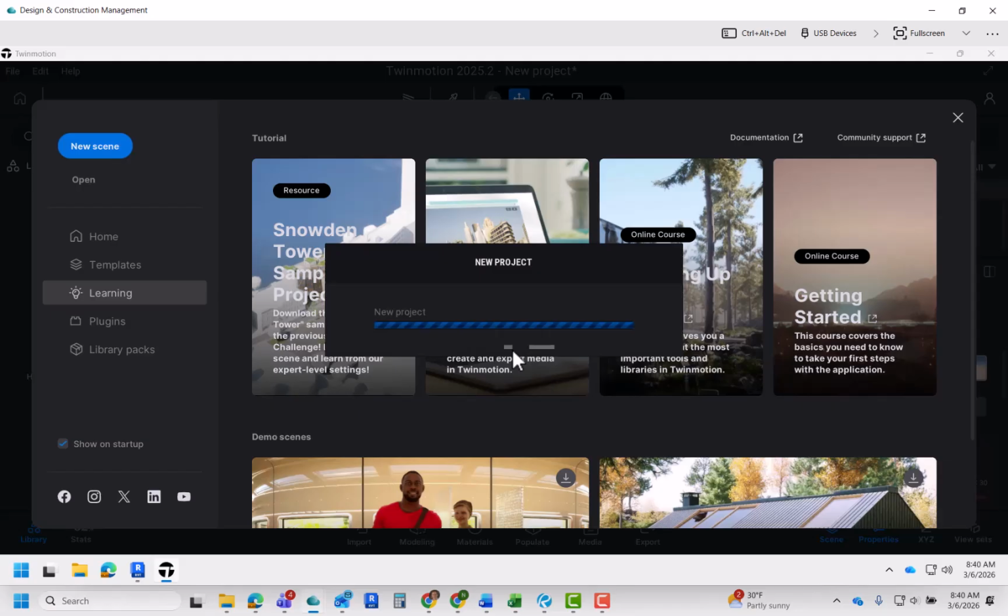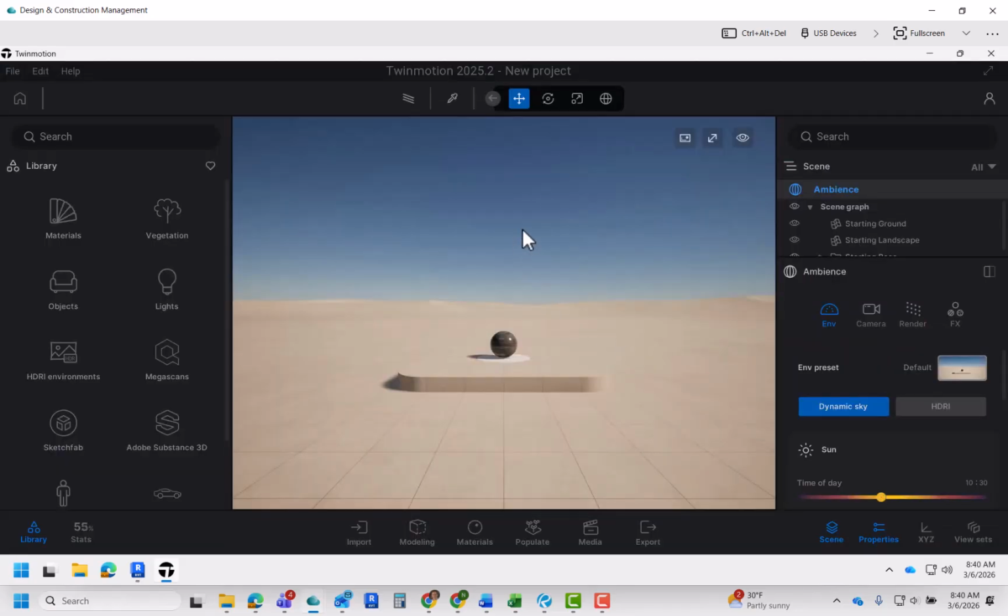And no, I don't want to save. I don't have anything to save yet. Okay, and this is what it looks like. If you get this far, you're inside of a new scene where you can start exploring and experimenting with all of the menus around here. And I'll take you through all these menus in the next video.